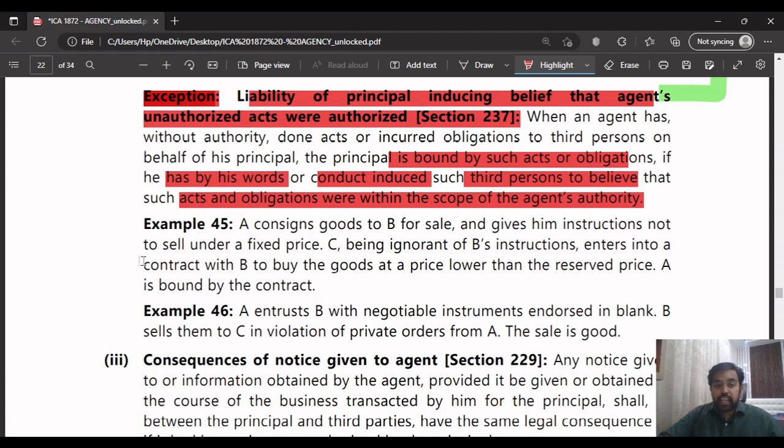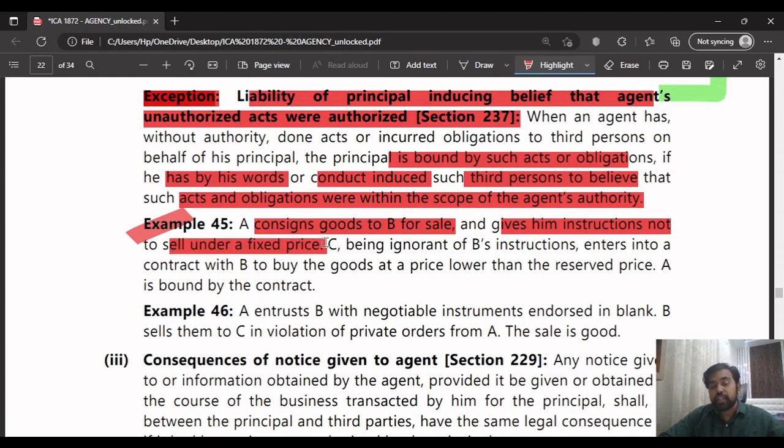So in such a case, what are the examples which they have given here? A consigns goods to B for sale and gives him instructions not to sell under a fixed price. We had read the same example in one of the modes. Which one was that? Agent by estoppel. We had read the same example. The person who had consigned the goods to his agent to sell for a fixed price, but the agent entered into a contract with the third person for a price which is below that.